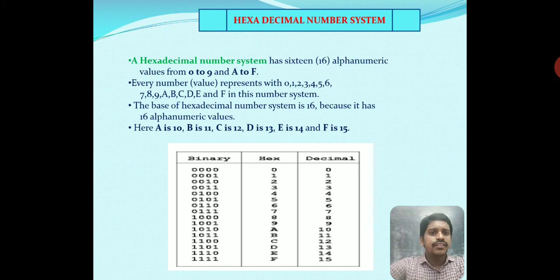D is equal to decimal value 13, the binary equivalent of 1101, and E is equal to decimal value 14, which is binary 1110. Lastly, F is equal to decimal 15, the binary value of F being four ones. These are the binary and hexadecimal numbers in the table.